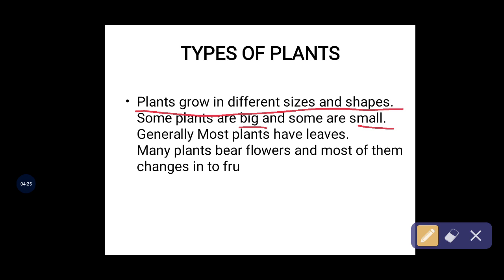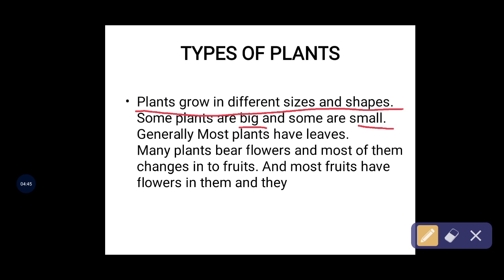Many plants bear flowers and most of them change into fruits. I'll ask one question to you children. Think in the surroundings of your home, how many kinds of plants are there? Does each and every plant give fruits, or does each and every plant give flowers? You can check. This is my activity for you.